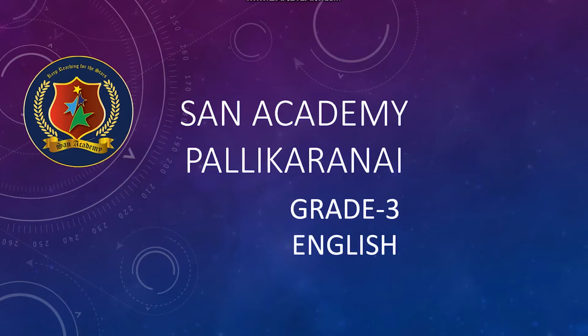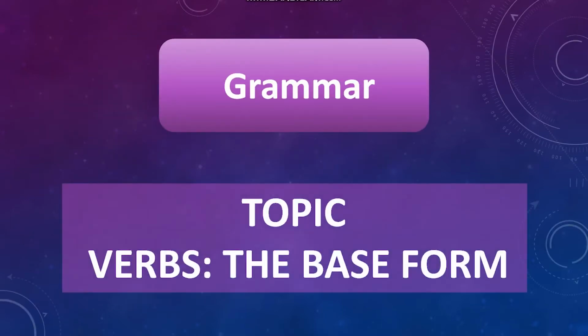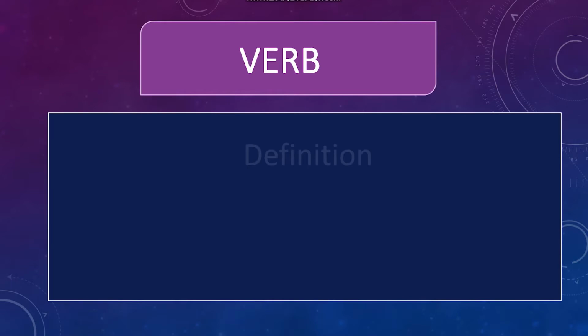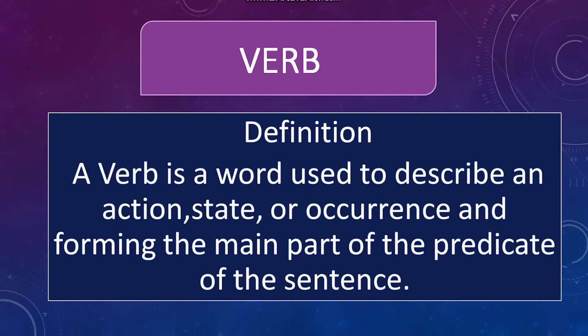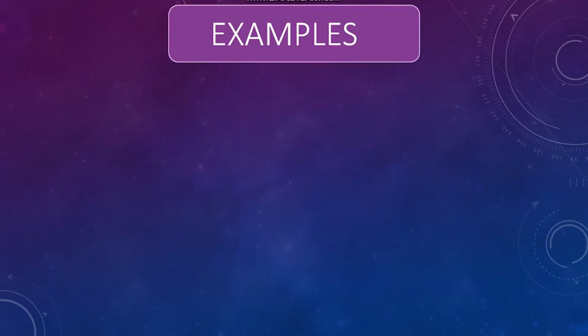You all know what are verbs, right? Yes, they are doing or action words. Come, let's see the proper definition for it. A verb is a word that is used to describe an action, state or occurrence and forms the main part of the predicate of the sentence. So, the verb will be in the predicate part of the sentence.